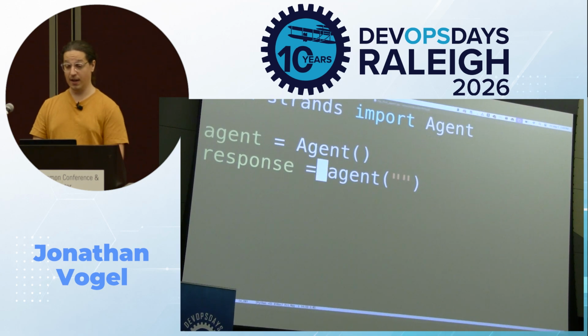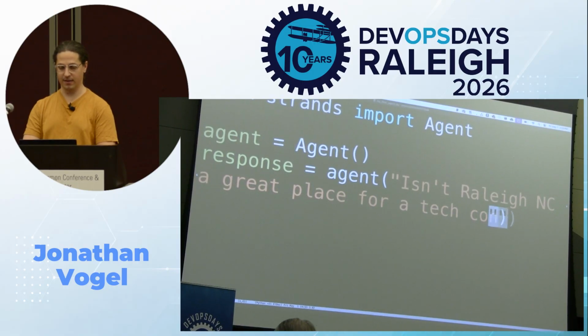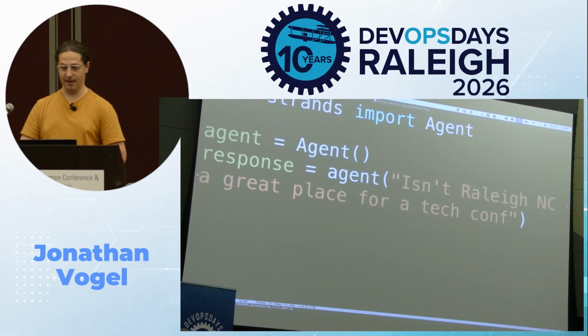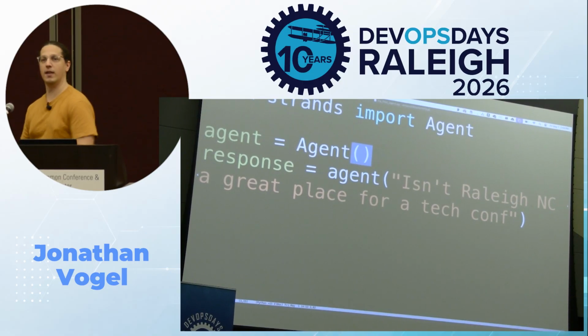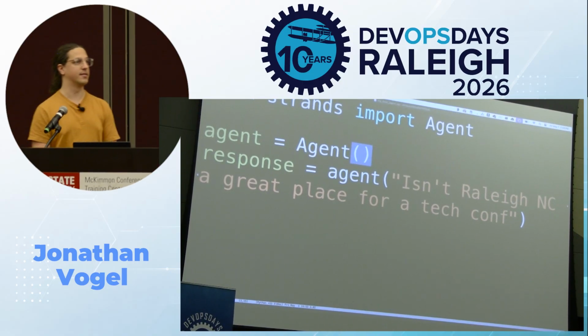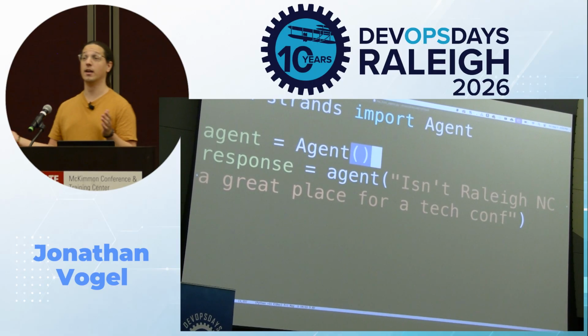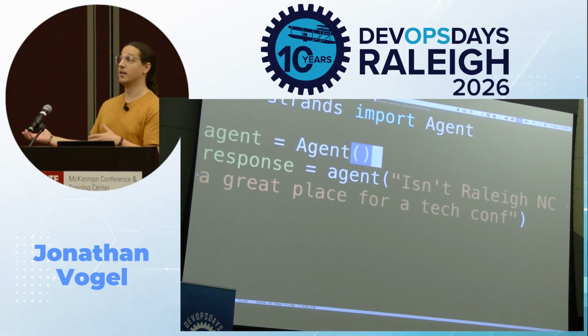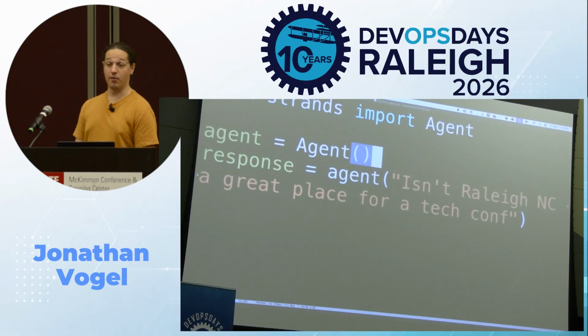For the prompt, I'm going to say something like, isn't Raleigh NC a great place for a tech conference? Cool, I'm going to save that. And there is a question you may have, like what LLM is going on here? What inference is happening? Strands by default is going to use my AWS credentials to run inference on the Amazon Web Services inference service called Amazon Bedrock. So if you want to run LLMs on AWS, you typically are going to use Bedrock.